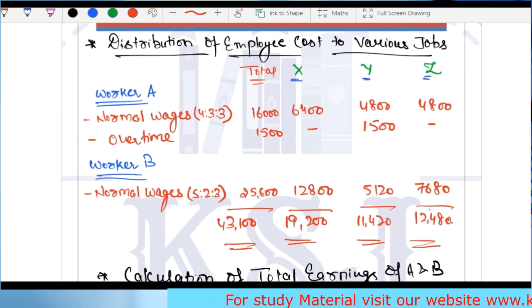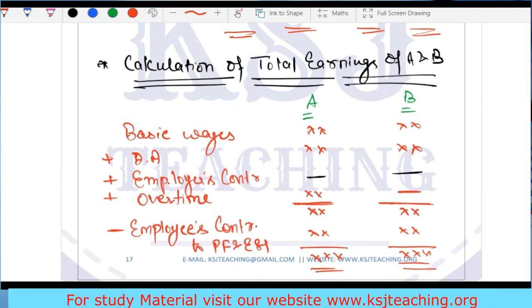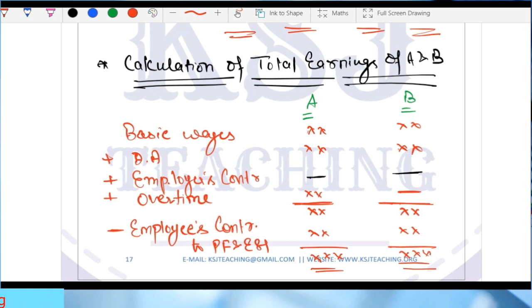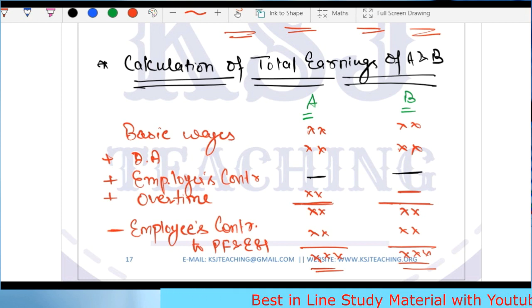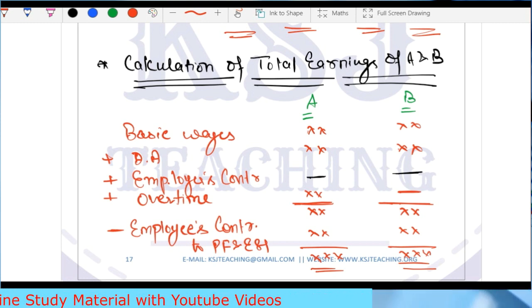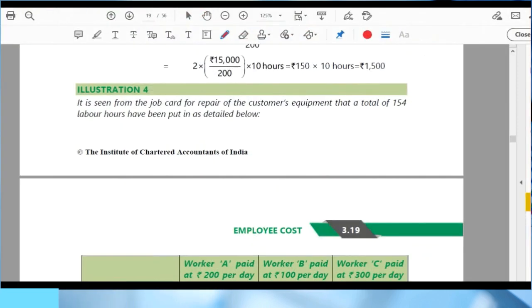Now, we were discussing overtime. As per the Factories Act, the provision is 9 hours a day and 48 hours a week. If more than that, the worker is entitled to overtime at double the rate. Then we solved some practical problems. Then we discussed the three scenarios, how to treat overtime in costing, and we did some practical problems on it also. Now, on overtime only, we have two very good practical problems from your ICAI module.